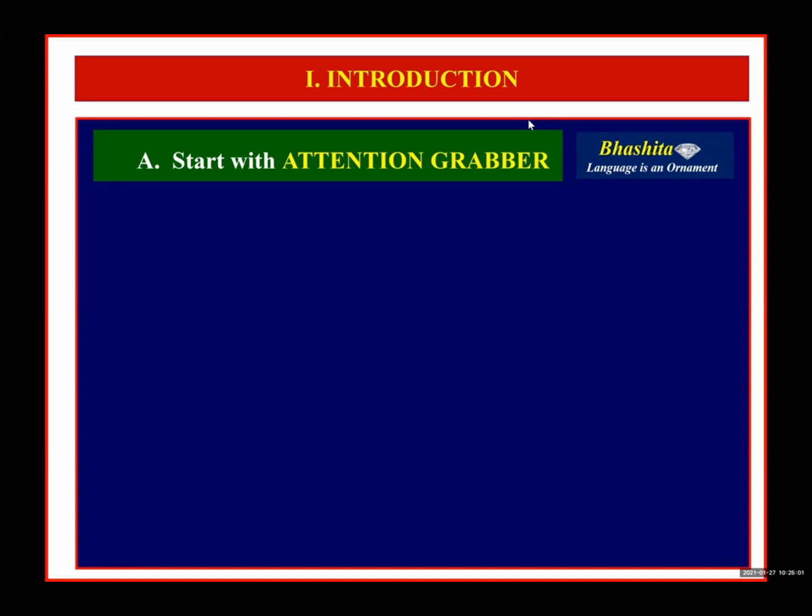If you start the introduction on a very monotonous note, it may not create curiosity and interest in the mind of the reader, my dear students. To create such interest and curiosity, we need to use some different techniques in writing. We need to apply some attention grabbers in the introductory part of the essay, that may create some curiosity in the reader to read your content.